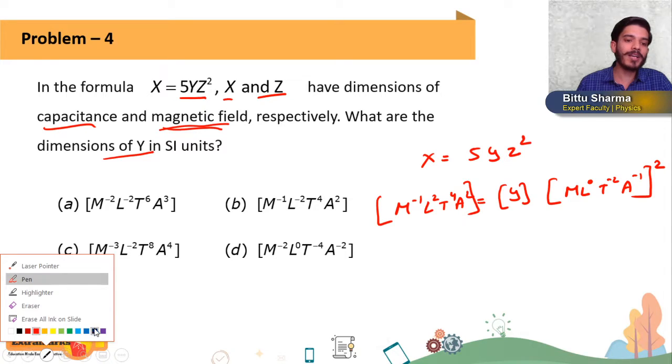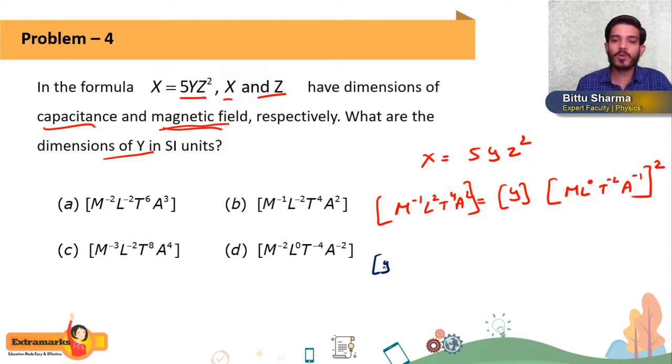What will be the dimension of y, students? In that case, the dimension of y will become M to the power 2. Getting or not? M to the power 2, and L to the power 2, T to the power 6, and A to the power how much?